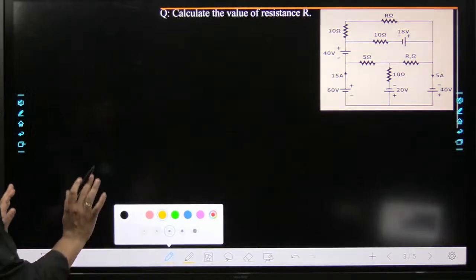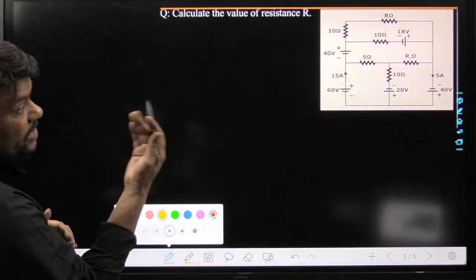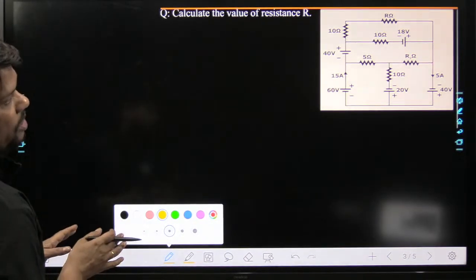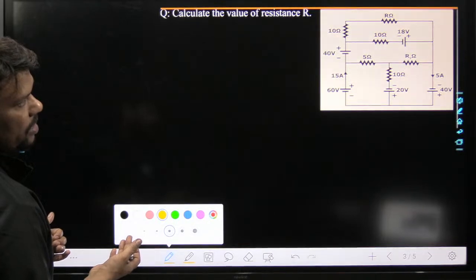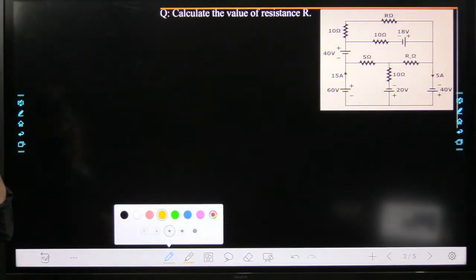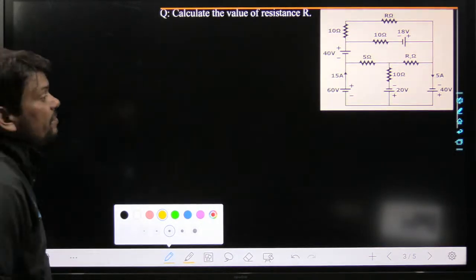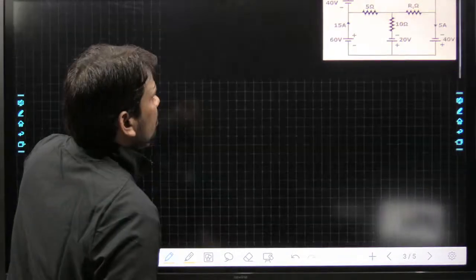Just try to understand first whether the resistance current is directly given or not, or the voltage across the resistance is given or not. So think over it. Meanwhile, I want to copy. So 60, 40, 20.